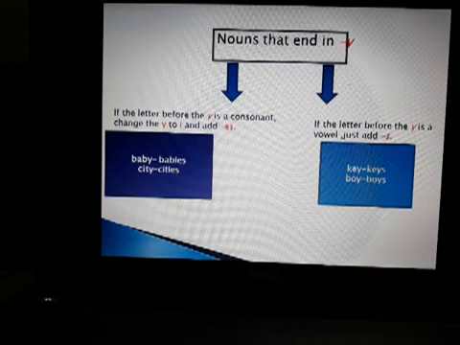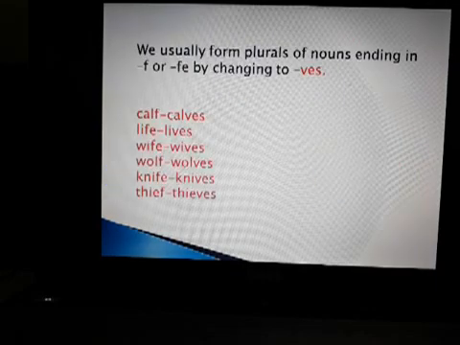Now look at the right side. If the letter before y is a vowel, which are the vowels? A, E, I, O, U. We just add s. K-E-Y, key. Before y, e is there. E is a vowel. So we just add s. K-E-Y-S, keys. B-O-Y, boy, boys.